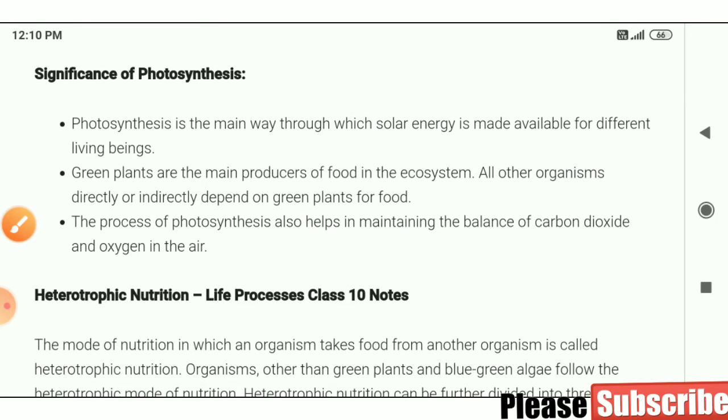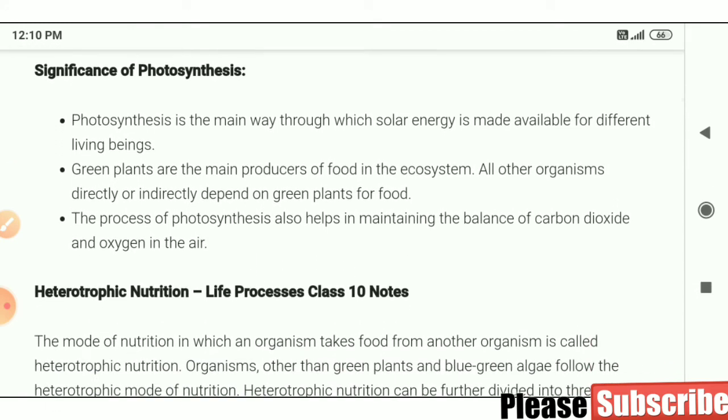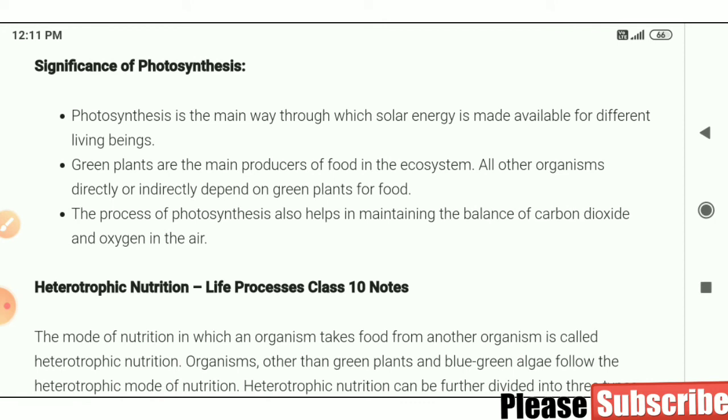Now we will see the significance of photosynthesis. Why is photosynthesis very important? Actually, photosynthesis is very important for the whole earth, because only plants can produce their food by the process of photosynthesis, and all living beings are dependent on plants for their food. Photosynthesis is the main way through which solar energy is made available for different living beings. Second, green plants are the main producers of food in the ecosystem. All other organisms directly or indirectly depend on green plants for food.